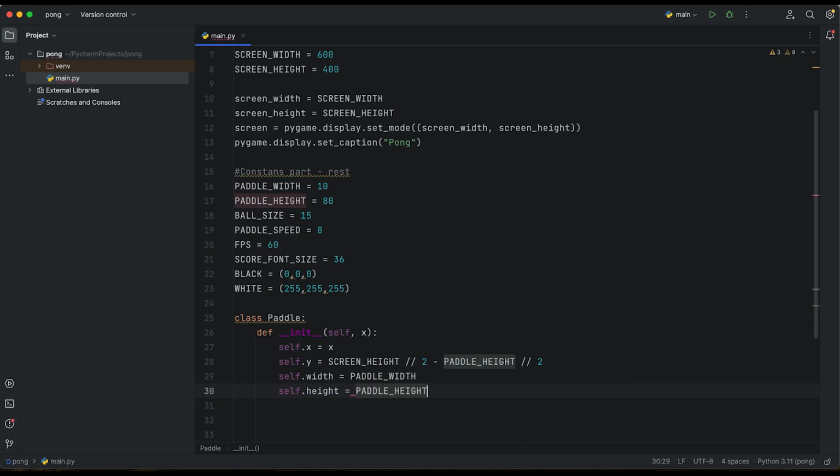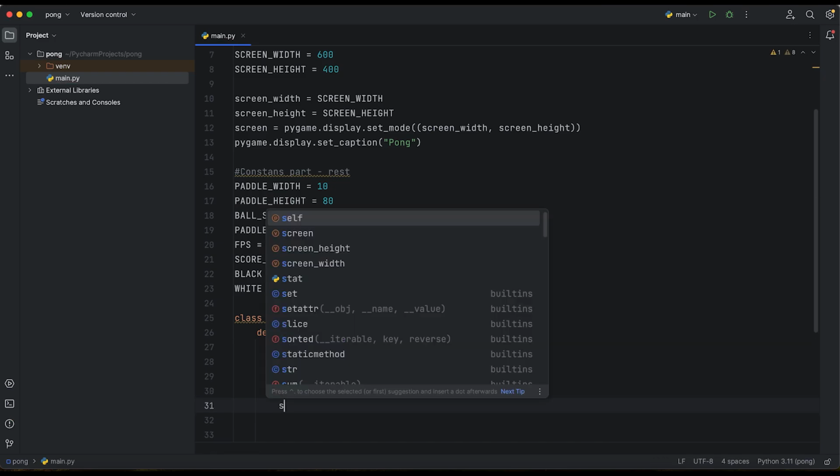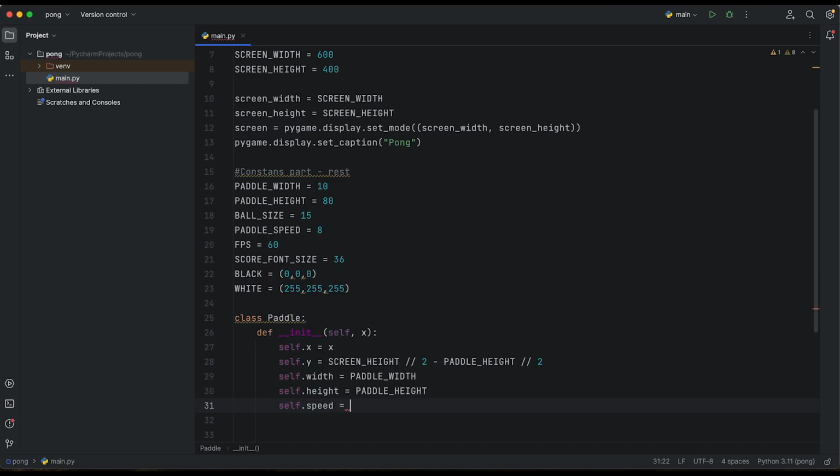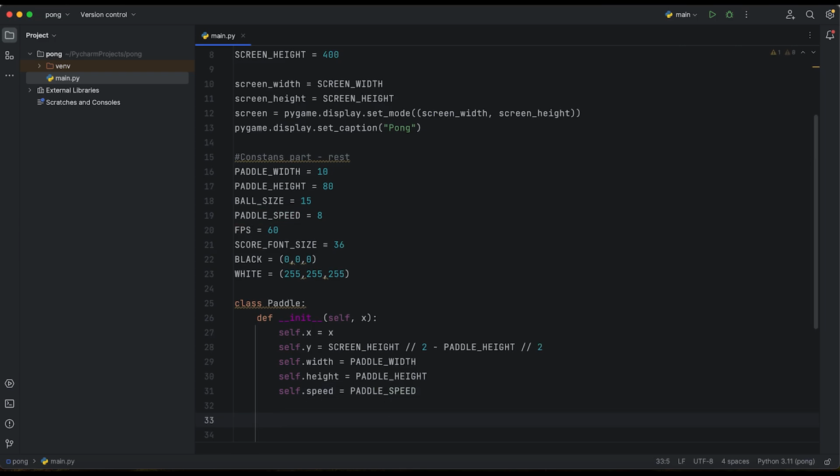We need paddle height. And the last thing, so that's speed, and it's equal to paddle speed. And that's the thing that we need to initialize each time that we are going to create our Pong game. So with that paddle initialized, we need to have move up, move down, and with Pygame, we need to draw the object. So right now, we are going to focus on those three functions.